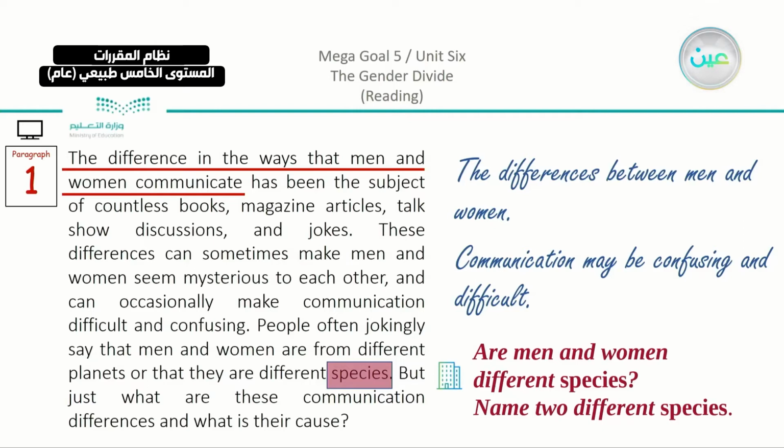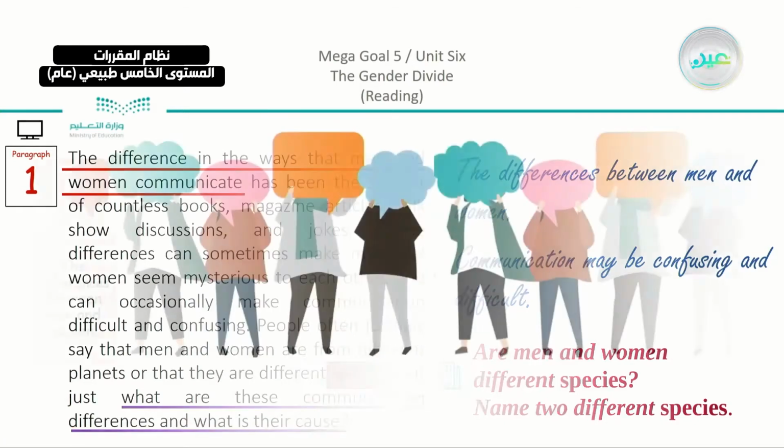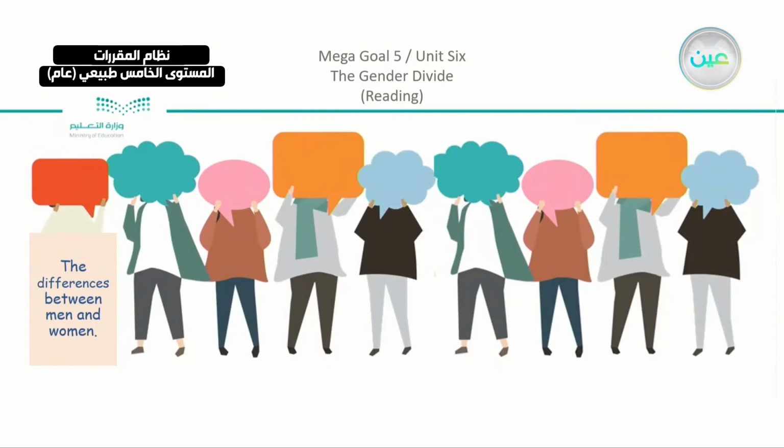But basically, in the introduction here, there is a main question that the rest of the paragraphs will answer. You can see at the end: what are these communication differences and what is their cause? So from the top of the paragraph, we go to the end of the paragraph and see that we are going to discuss what these communication differences are and what their causes are. So basically, in the first part, we have the differences between men and women. This is going to be paragraph number 1.